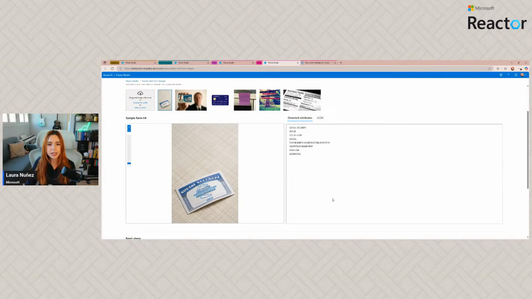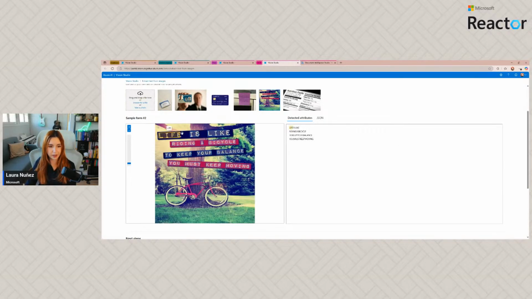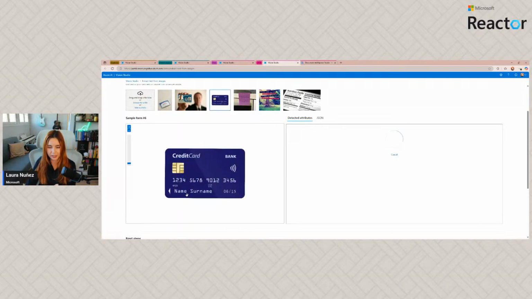Social security card. So, or for example, these captions that we have here on this cool picture, right? It's going to be able to recognize no matter the font, no matter the size, if it's handwritten or not. But we need to understand that if we use this OCR service from Vision, it's going to be a basic way of doing it, because it's only going to be providing us with the text, right? Only the text. It's not analyzing what's in here. It's not recognizing the difference between the different things, just the text.